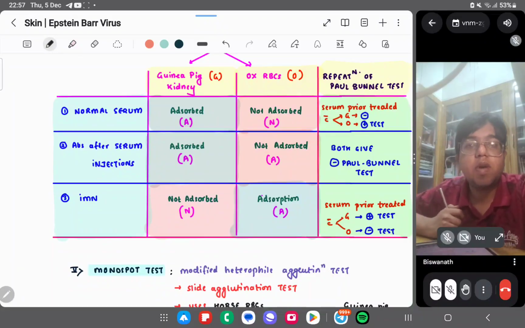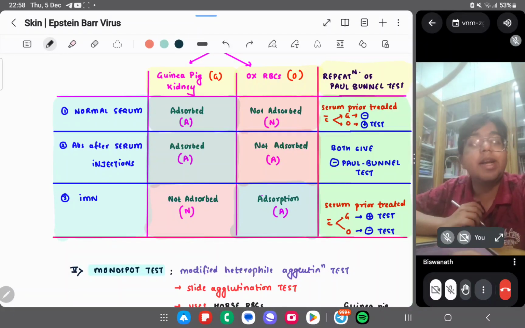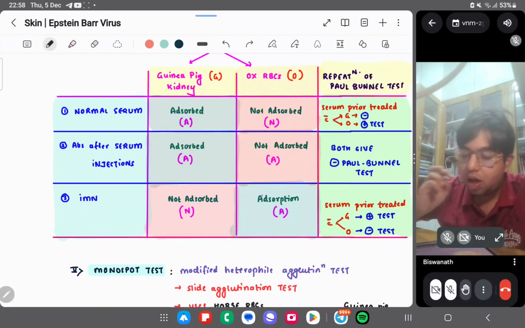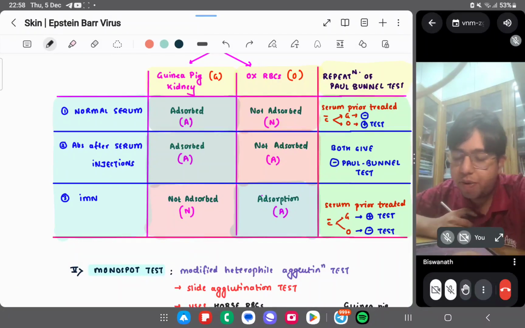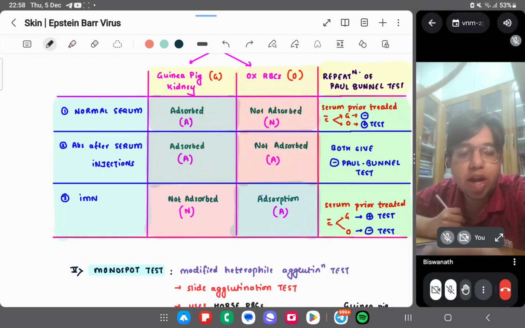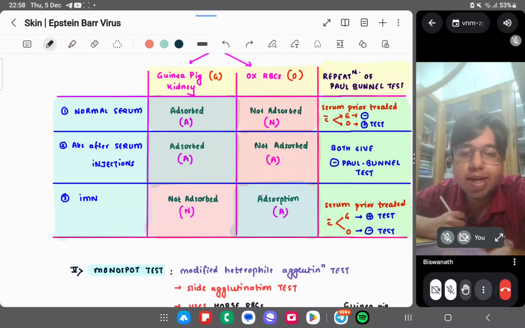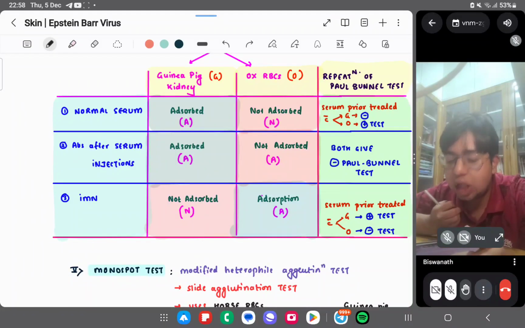Normal serum. What is occurring in the normal serum? In normal serum, the guinea pig kidney adsorbs it. On ox RBC, it is not adsorbed. And on repetition, the serum is pretreated and adsorbed on guinea pig kidney. So on the Paul-Bunnell test, it is a negative result as it is adsorbed. With ox RBC, it is not adsorbed.